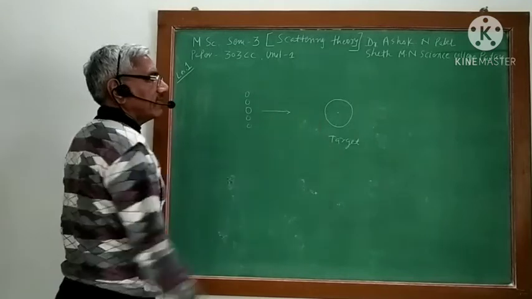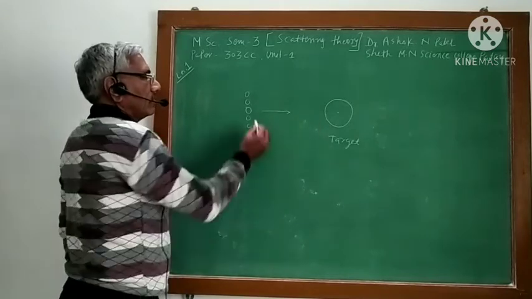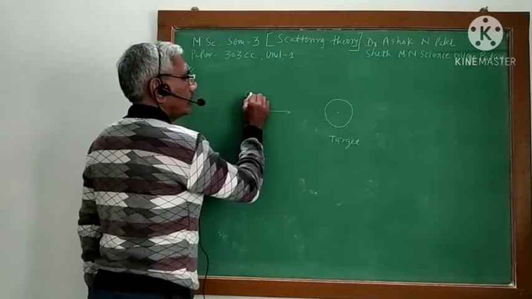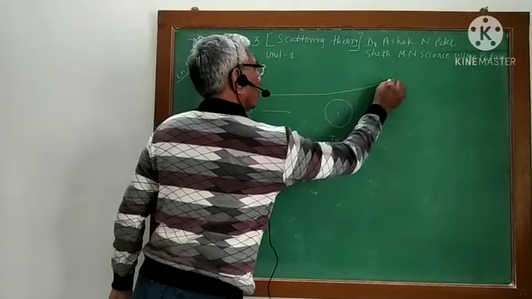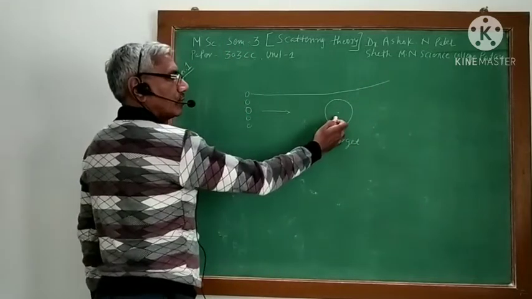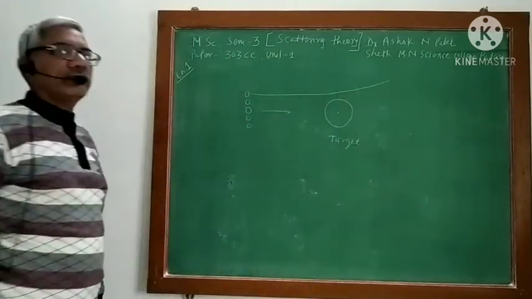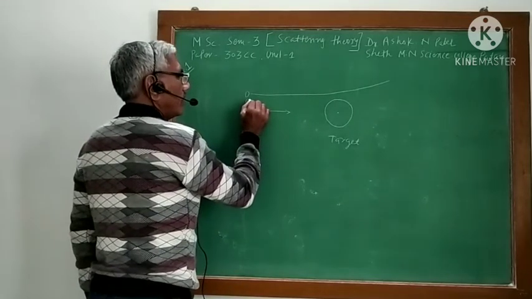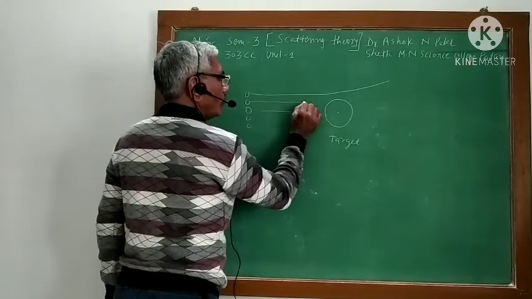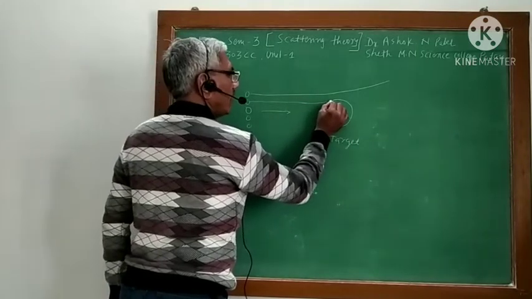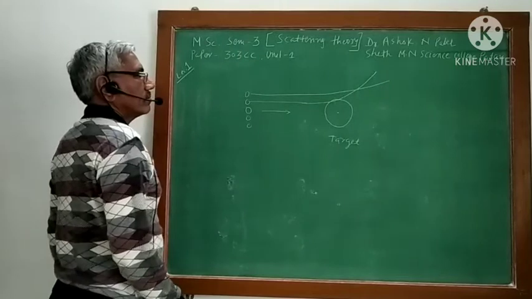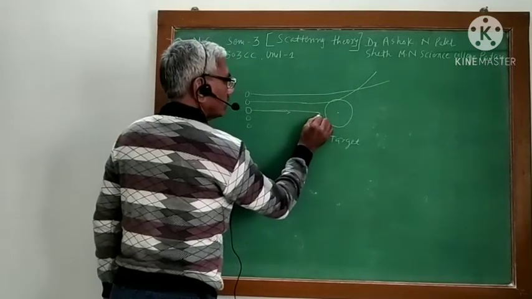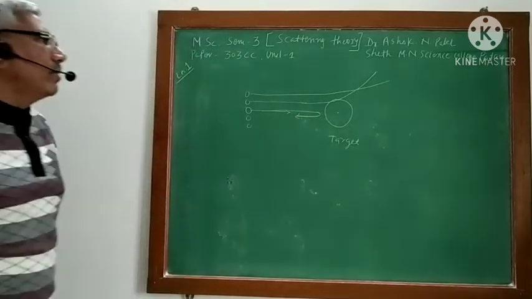Depending upon the direction, it will deflect. Let us say this particle moves in this direction. When it comes closer to the target, its direction changes. The particle that comes closer to the target deflects more. In some cases, if it comes in this direction, it may move backward.